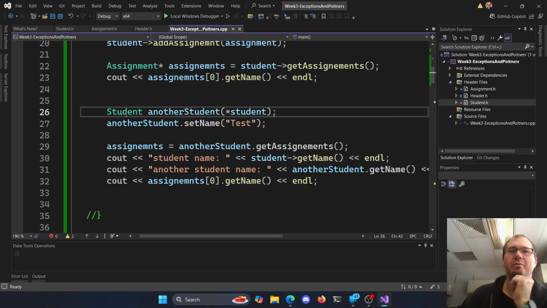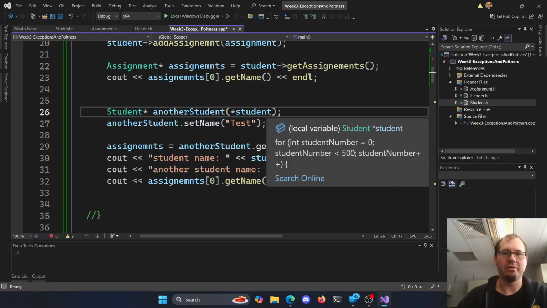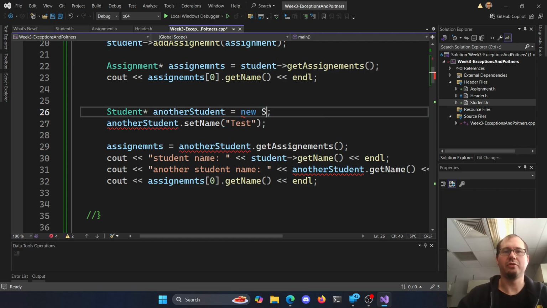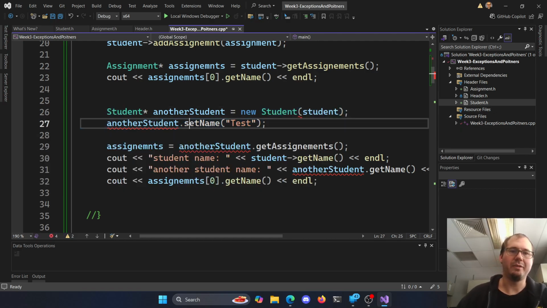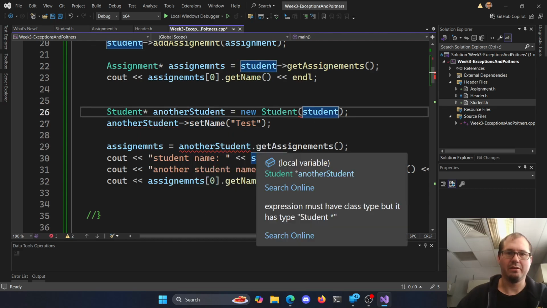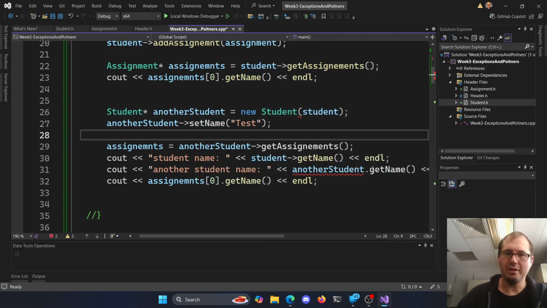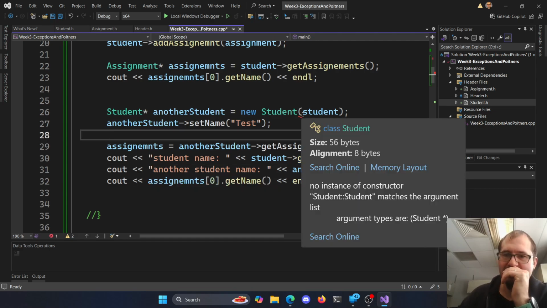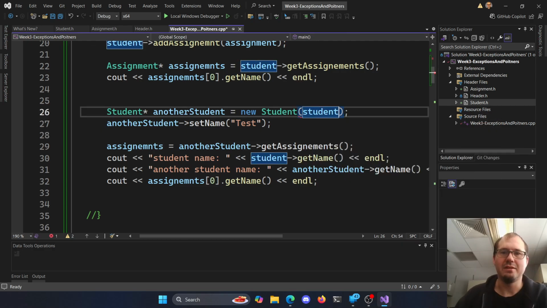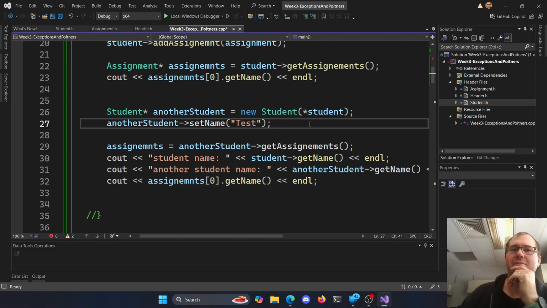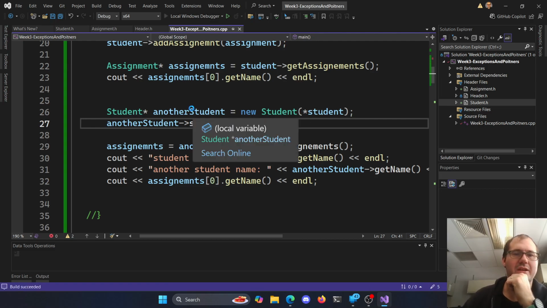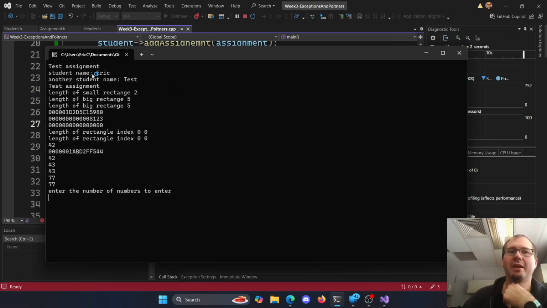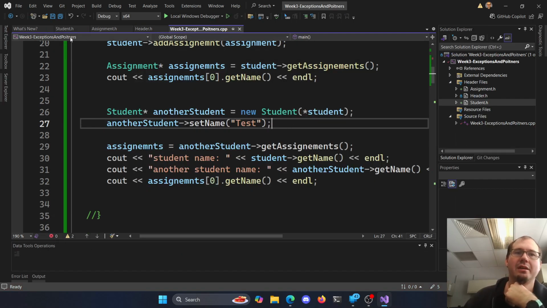I think if we want to use the pointer notation, I can go back and say, hey, this is a student pointer. We would use the new notation equals a new student given the student to copy here. Right? Then I can use my arrow notation again here, and this should work out for us here. And we want to get in the habit of using pointers. It's a good habit, good practice to get into. I need the dereferenced value of this student here, right? There we go. Let's try that again. And we get Eric and test. So now we have an actual copy here with this because we made the copy constructor, right?